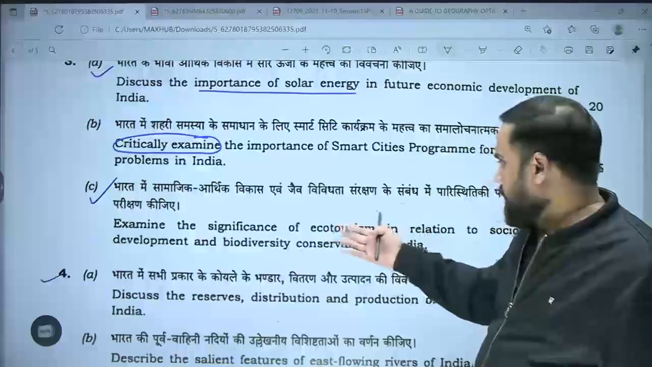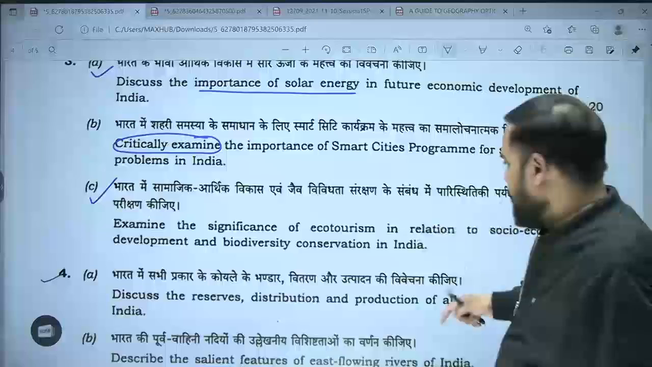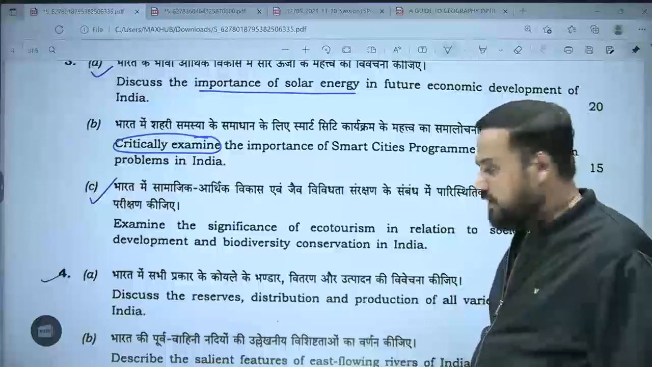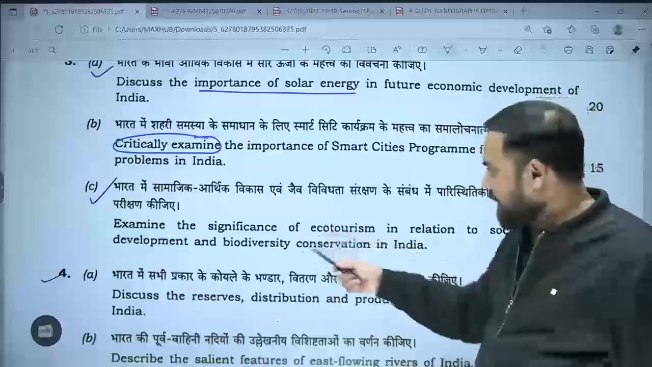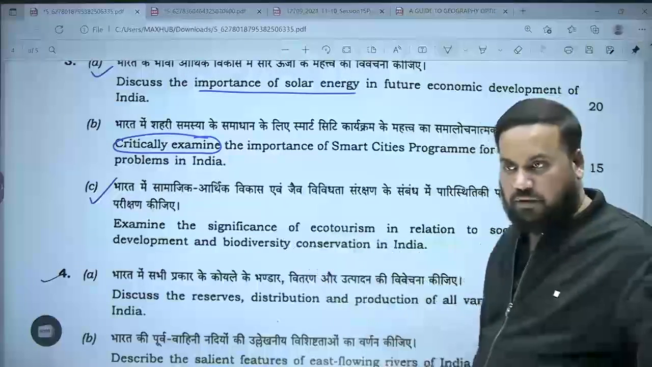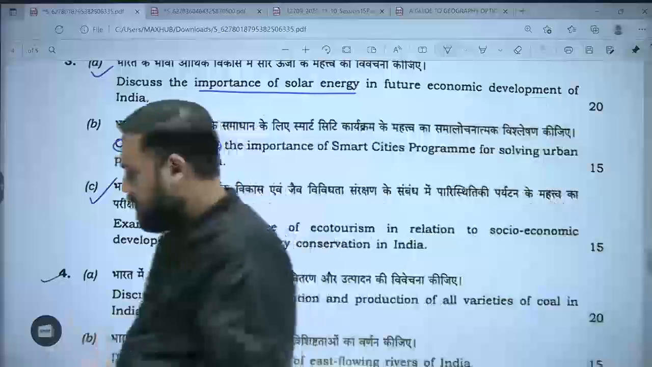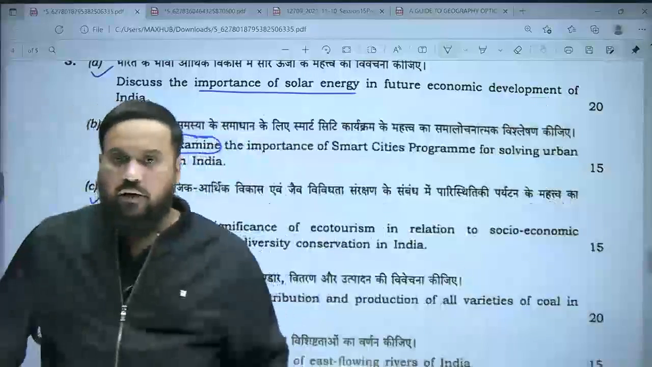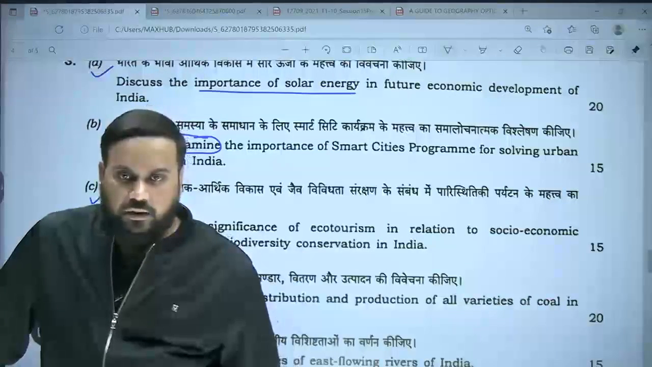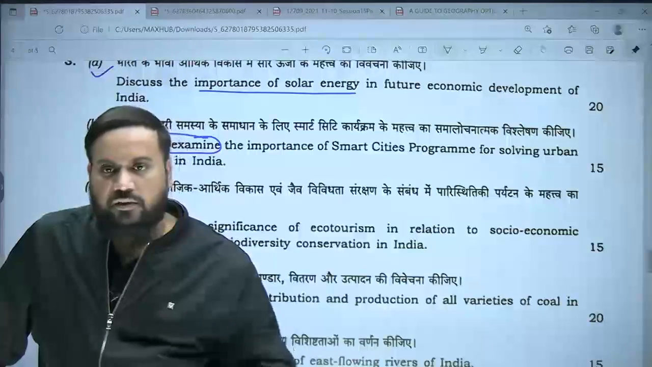ठीक है? So examine the significance of ecotourism in relation to the socio-economic development and biodiversity conservation in India. एक दो मैप बनाने हैं where you will talk about the potential areas of ecotourism, कहाँ पर हो सकता है, what type of biodiversity is lying in those areas particularly. So what would be conserved, for example, think about if you know the uniqueness of the characteristics of biodiversity of the northeast region or the Himalayan region or the Western Ghats or the Andaman and Nicobar Islands or several plateau regions of India.